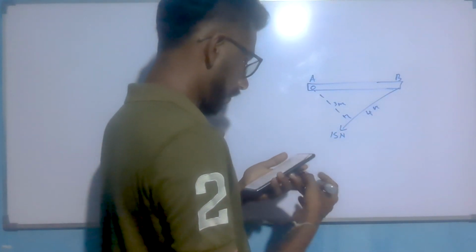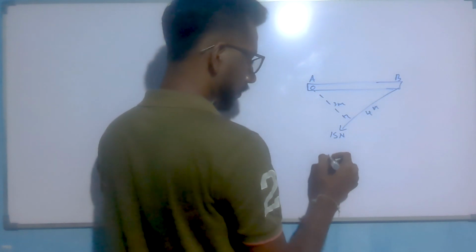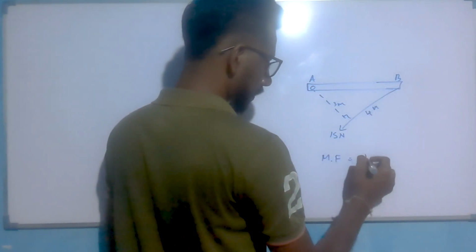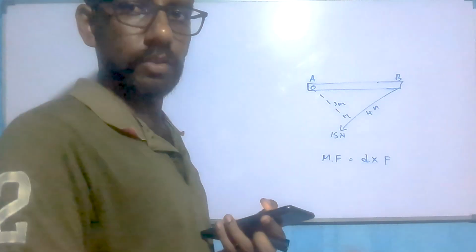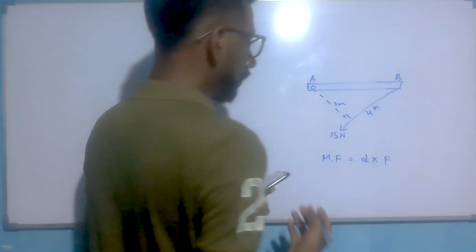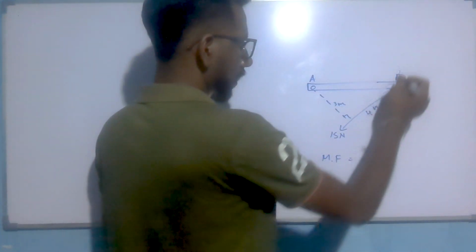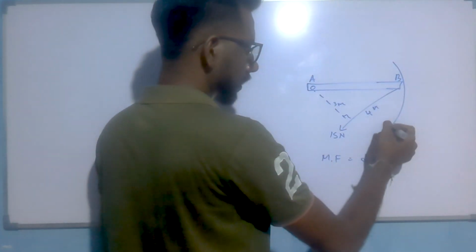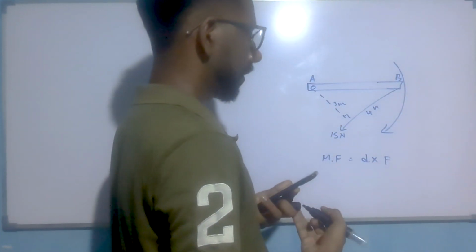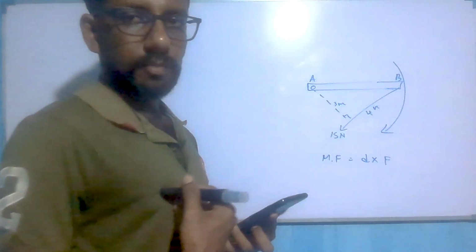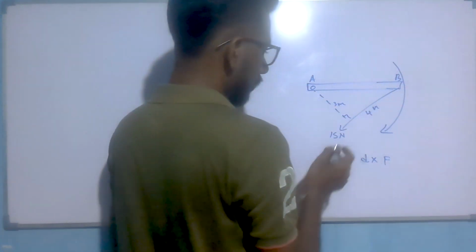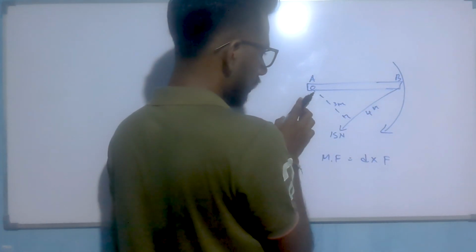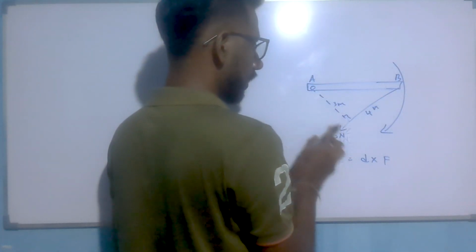How much is the moment of force? Now you know moment of force equals distance into applied force, F into D or D into F. Okay. Now we know that moment has occurred in this way. These are simple theories. So always moment of force acts according to this way.